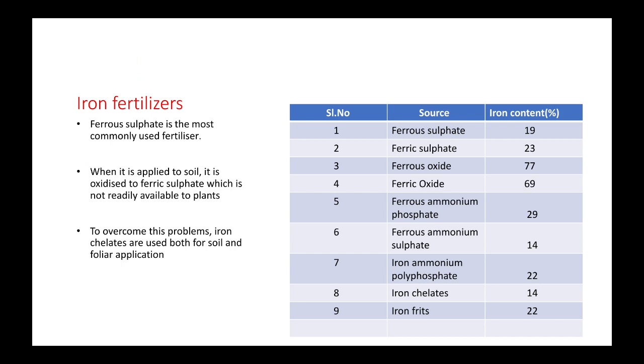Among these, the highest percentage of iron is present in ferrous oxide, and the least iron is present in ferrous ammonium sulfate as well as iron chelates.